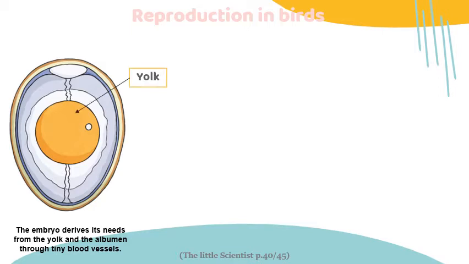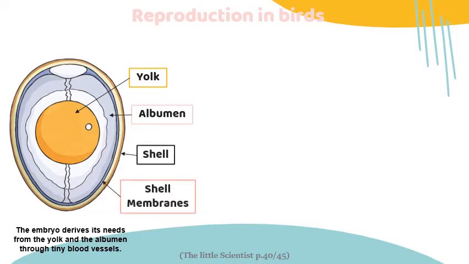Here are different parts of a fertilized egg. This is the yolk, the yellow part, the albumin, the white part, the shell, and the shell membranes. Each one of these parts has a special job in the development of the embryo outside of the female's body.